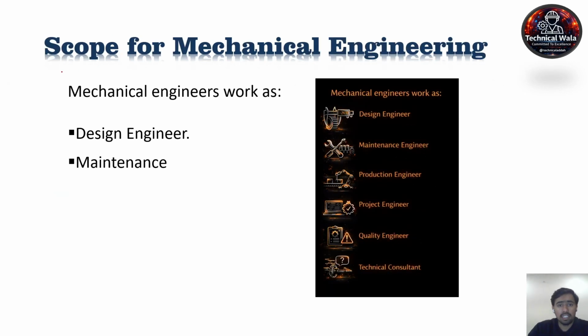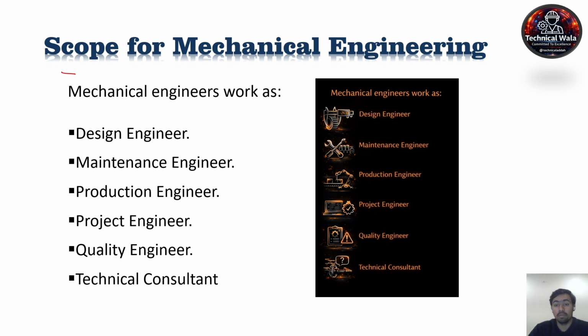Now, the scope of mechanical engineering means what the scopes of mechanical engineers are. The first one is that a mechanical engineer can work as a design engineer, maintenance engineer, production engineer, project engineer, quality engineer, and technical consultant. As a design engineer, the mechanical engineer is responsible to design any machine component.